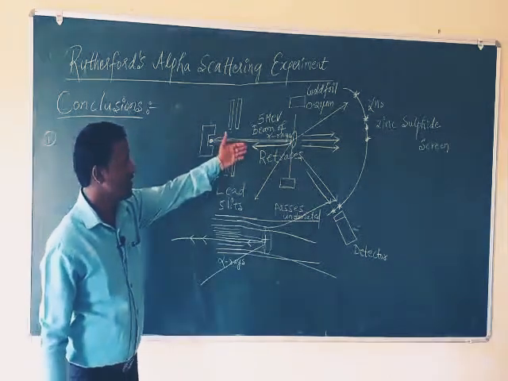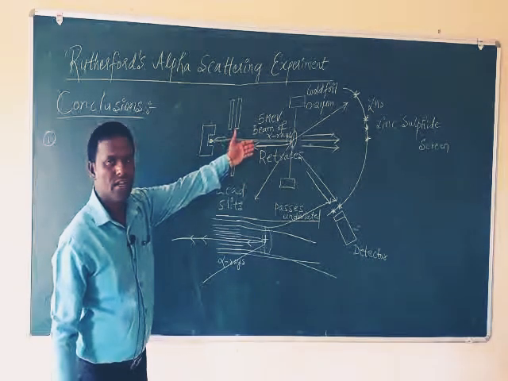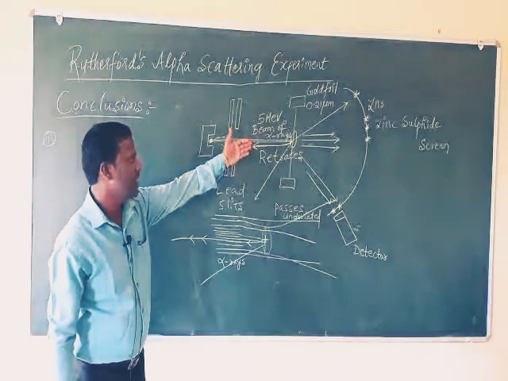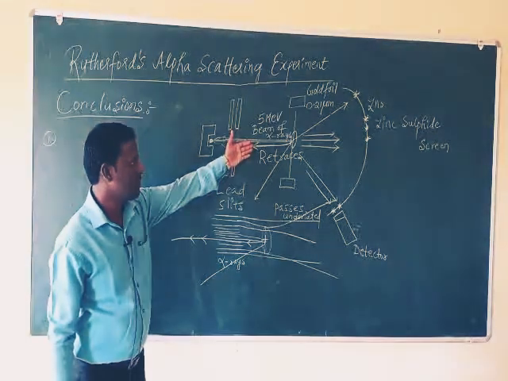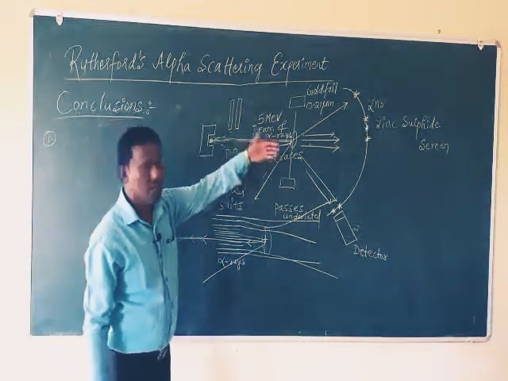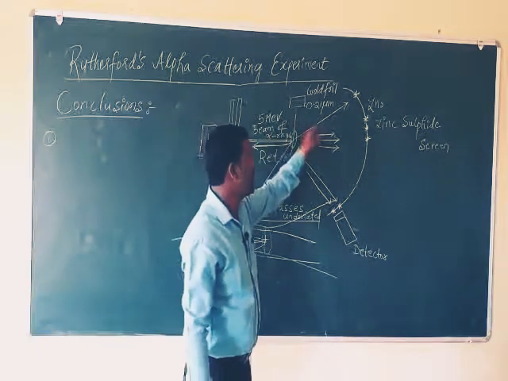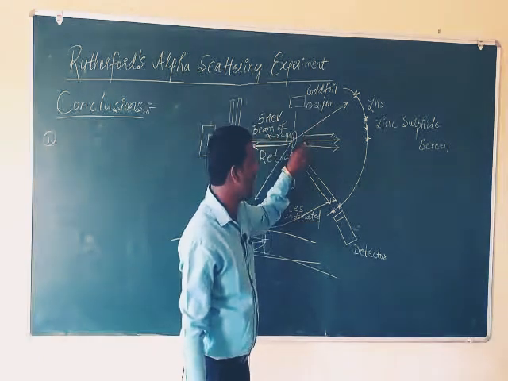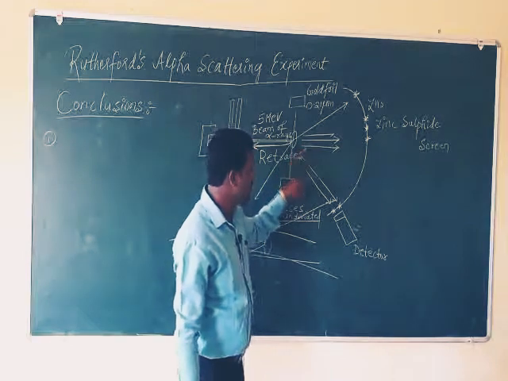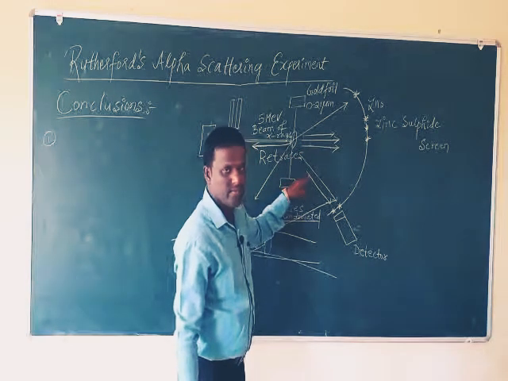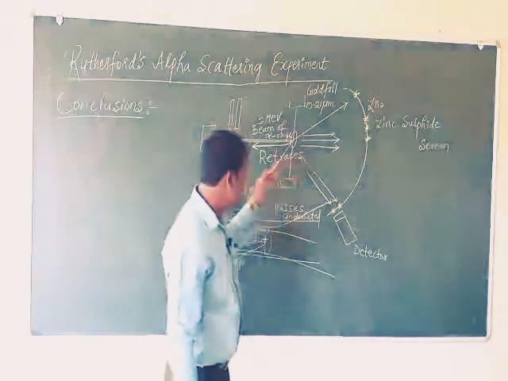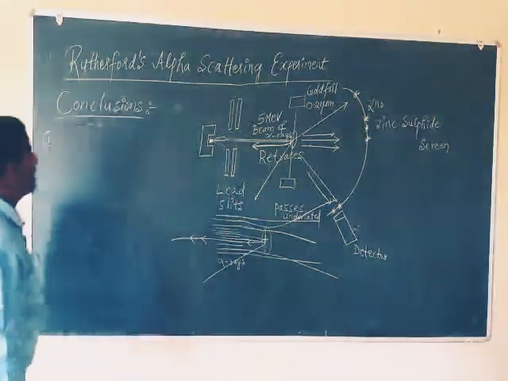So for this reason, here we are having one ray in the 8000 rays that is coming back in its original direction. And the remaining rays, some are scattered with large angles, some are scattered with zero angles, some are scattered with minimum angles. So here, see what we can write as the conclusion.